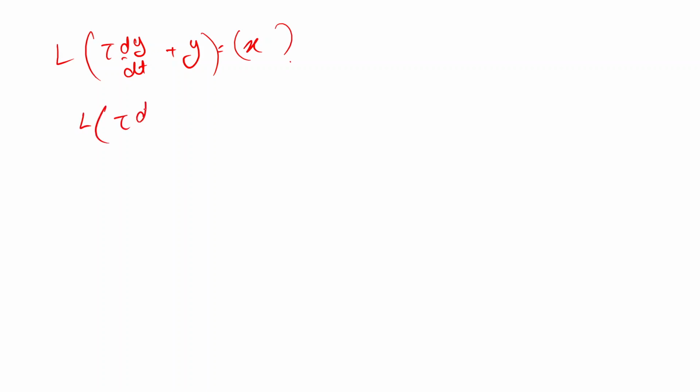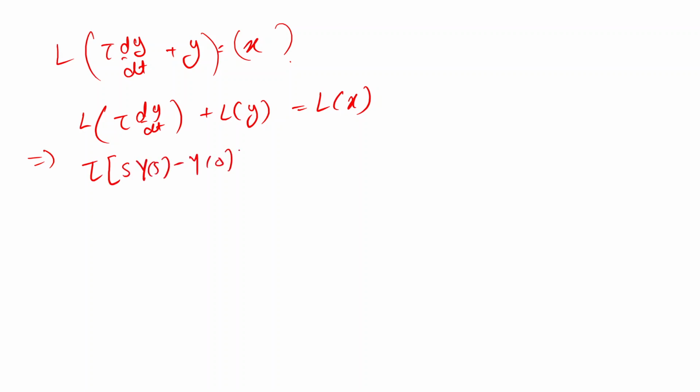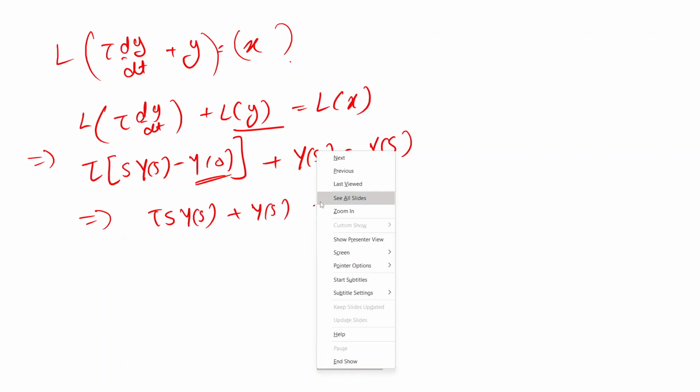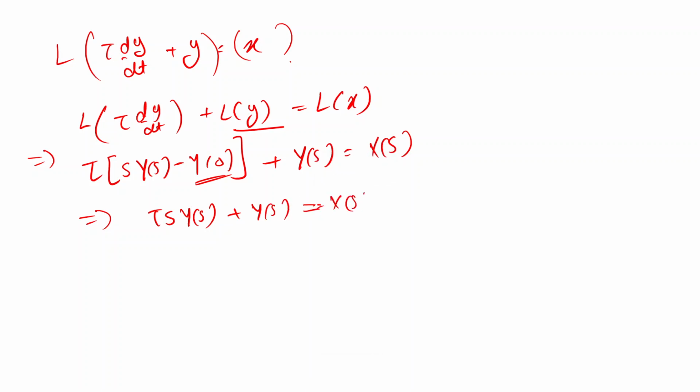So that will be the Laplace transform of tau dy/dt plus the Laplace transform of y equal to the Laplace transform of x, and this will give us tau times sY(s) minus y(0), plus Y(s), equal to X(s). Since y(0) we are considering as 0, it becomes tau sY(s) plus Y(s) is equal to X(s).